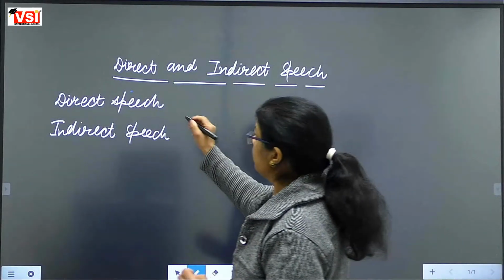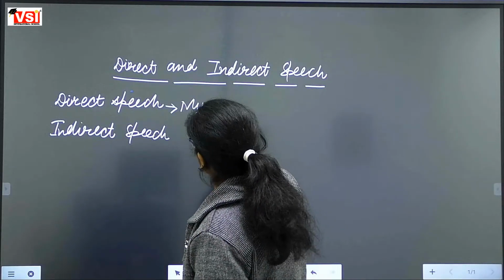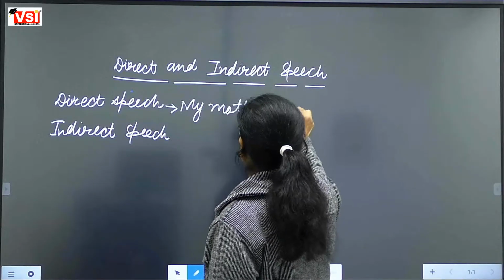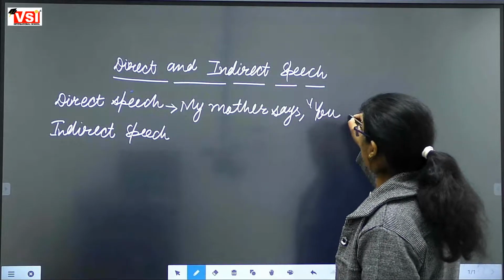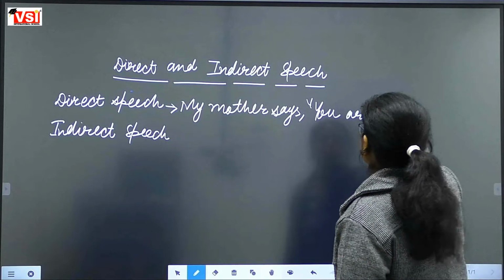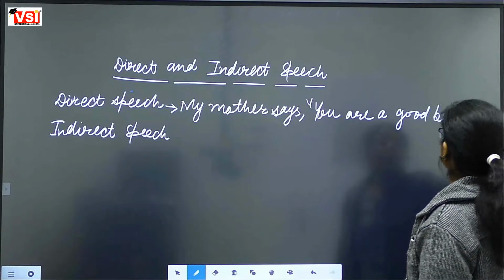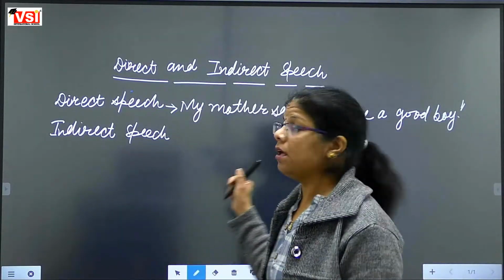As you are saying, my mother says, comma, inverted comma, you are a good boy. So this kind of sentence is a direct speech sentence.